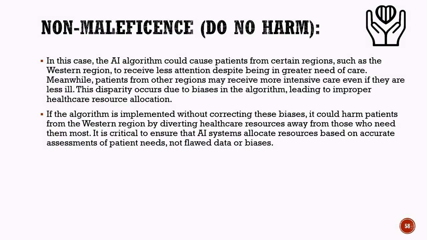To prevent such problems, AI systems must use accurate, fair, and representative data during training. The algorithm should regularly be tested and monitored to identify biases and improve fairness in decision making. By following the principle of do no harm, AI systems can support ethical, safe, and equitable healthcare services for all individuals.